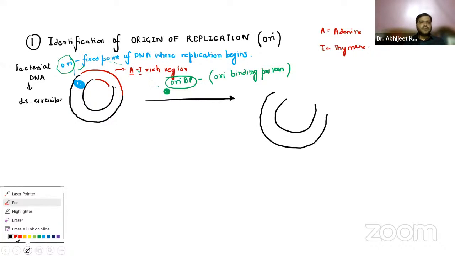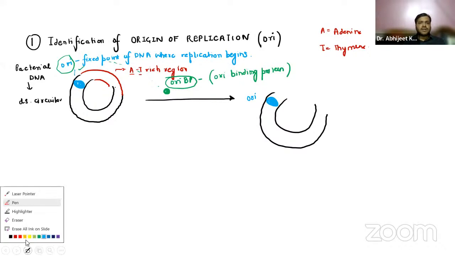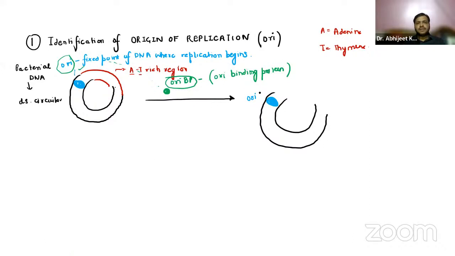Now, what will happen over here? We have the origin of replication, and to this, the green color one, that is the binding protein, comes and binds. What will happen? The AT rich region, the red color region, will start unwinding.